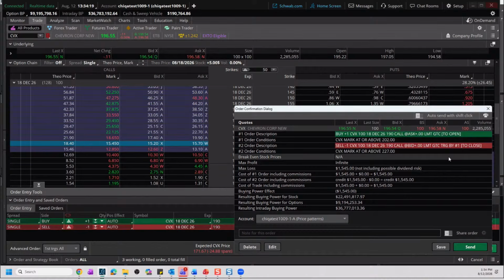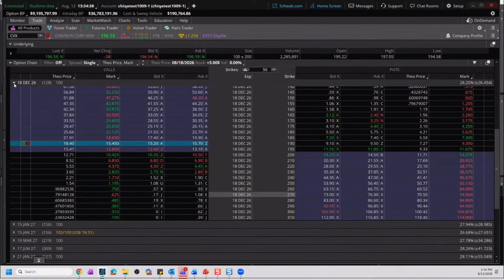Of course, it's going to be a little bit different from when we're actually purchasing it, remember. And then our max upside is unlimited because the price of the stock could theoretically go up to infinity. It's probably not going to, but it can. So we're going to hit send, and we have that one order in.